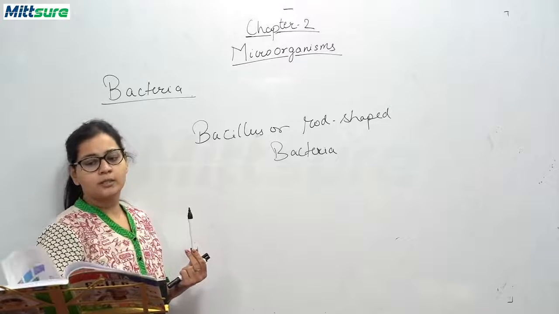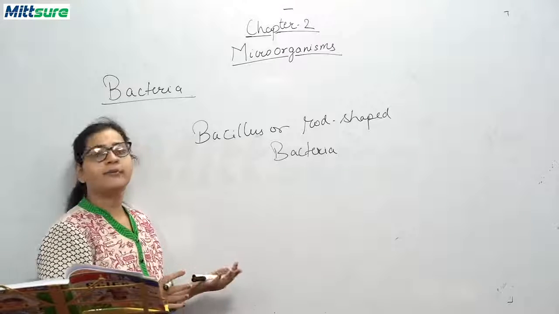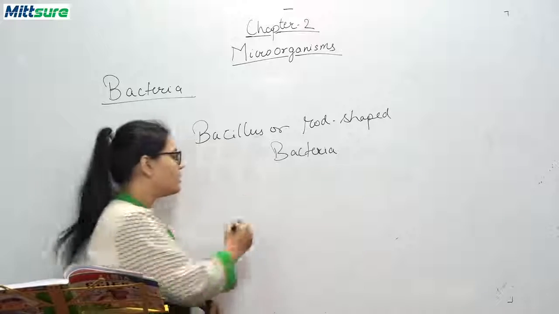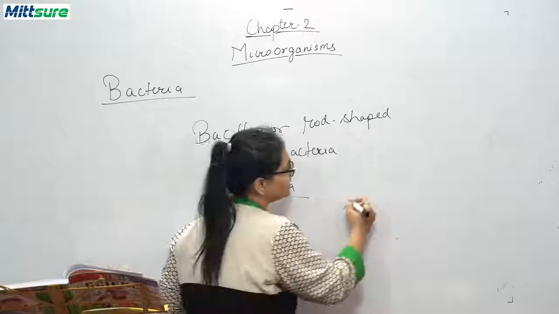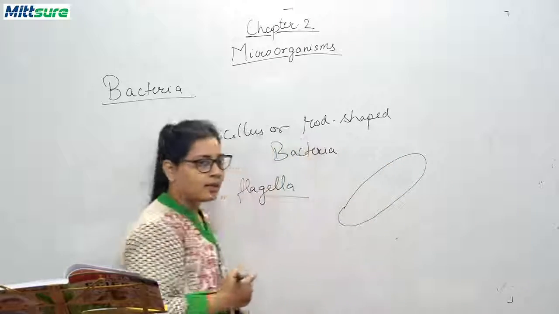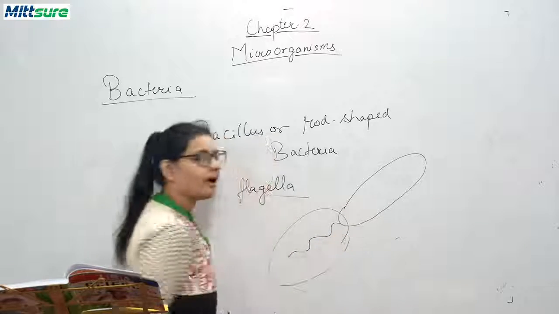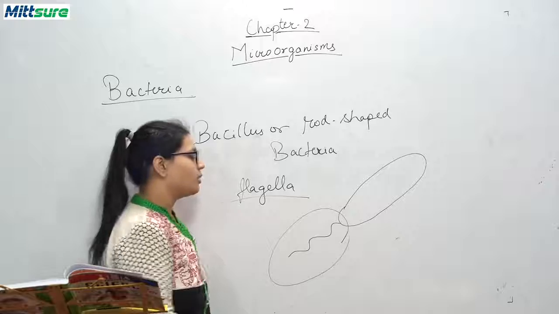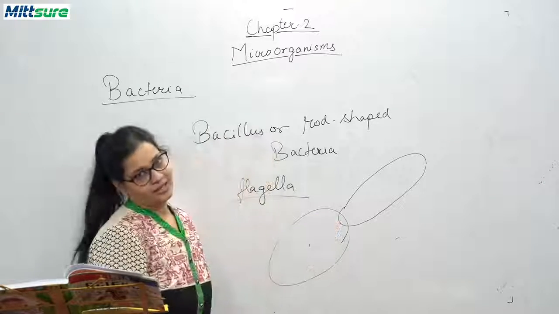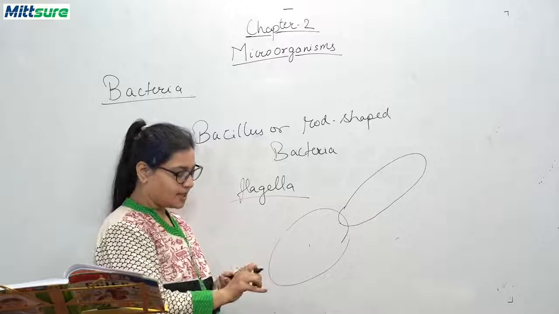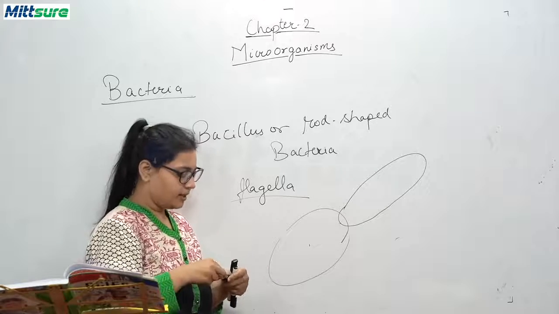Okay, and these bacillus bacteria may or may not have flagella. You know what flagella is? Suppose this is a bacterium, and if it has this strip, this is called flagella, and it helps in movement. So some bacteria may have flagella and some may not. So bacillus bacteria may or may not have flagella.